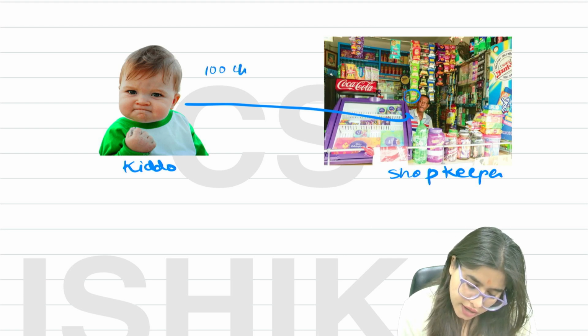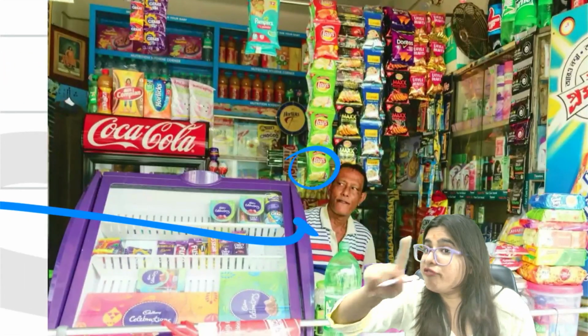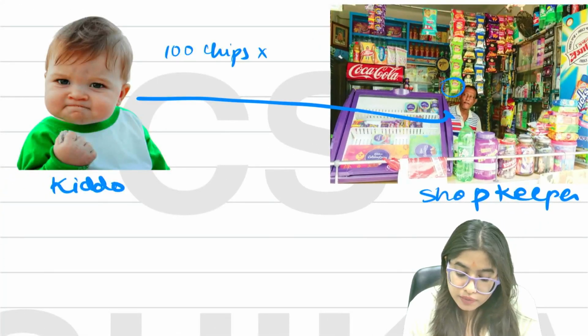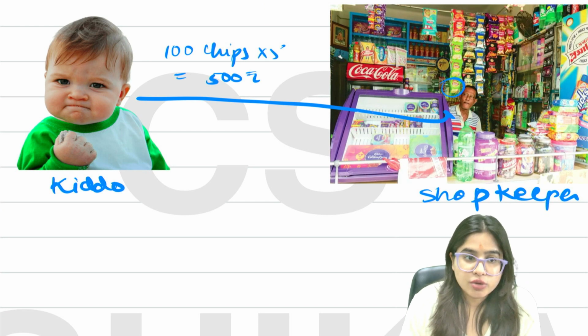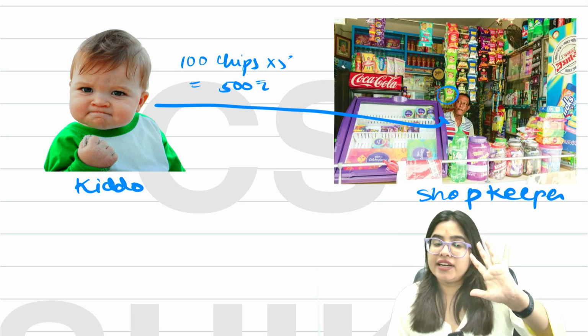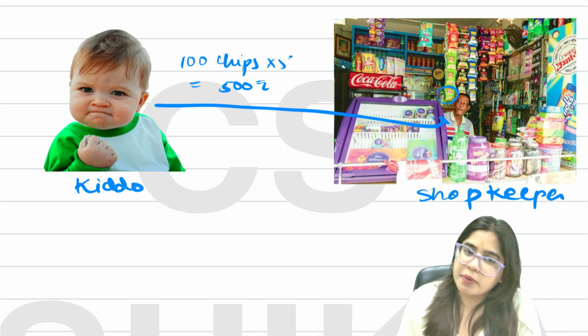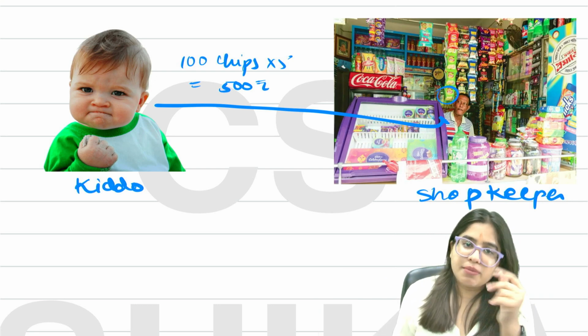So this kiddo bought 100 chips, and one packet of chips is 5 rupees. So in total, how much does he have to pay the shopkeeper? 500 rupees. He bought 100 chip packets, one packet is 5 rupees, so he has to pay 500 rupees. Then the shopkeeper said, give me 500 rupees.